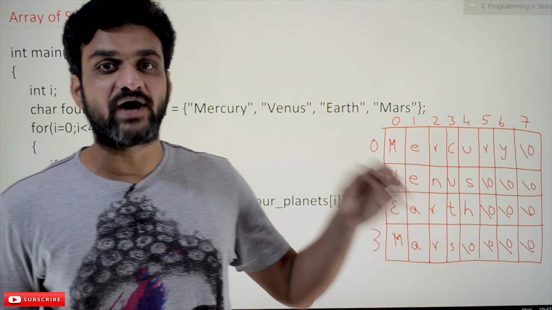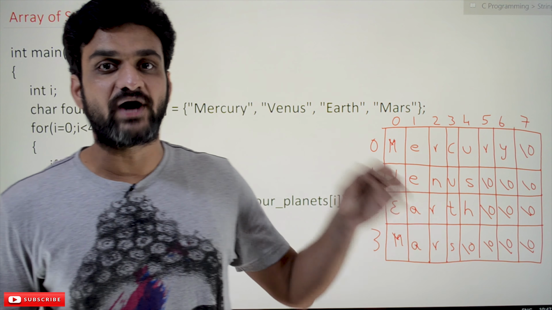But if you are providing the facility to the user to give the strings, we have to provide these rows. In the previous example we haven't provided the rows, because the initializations are done within the declaration part.